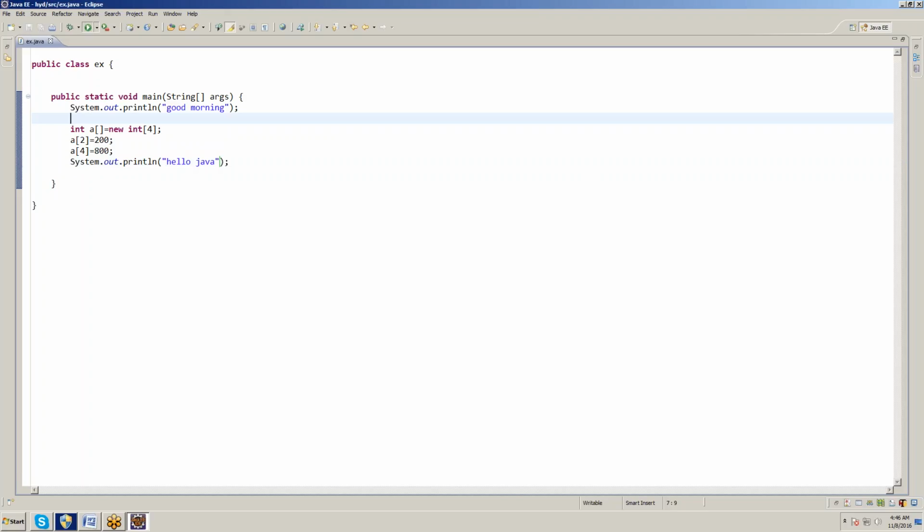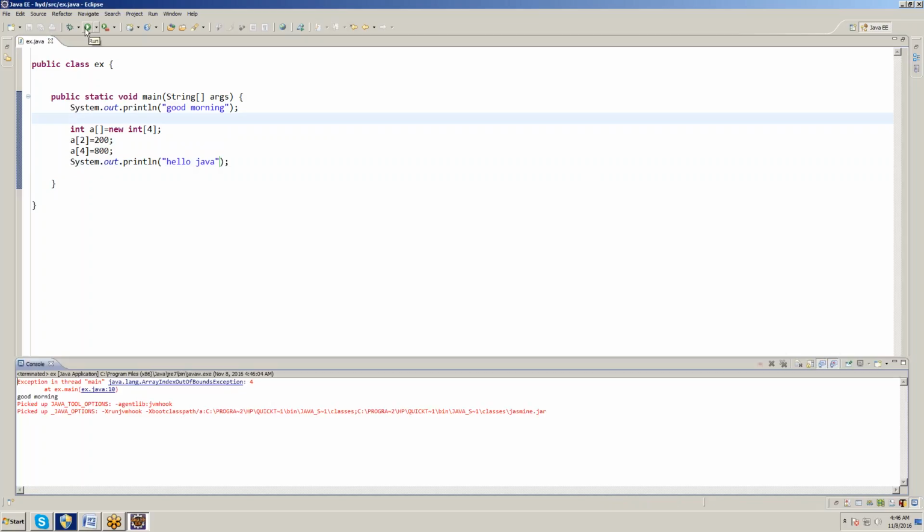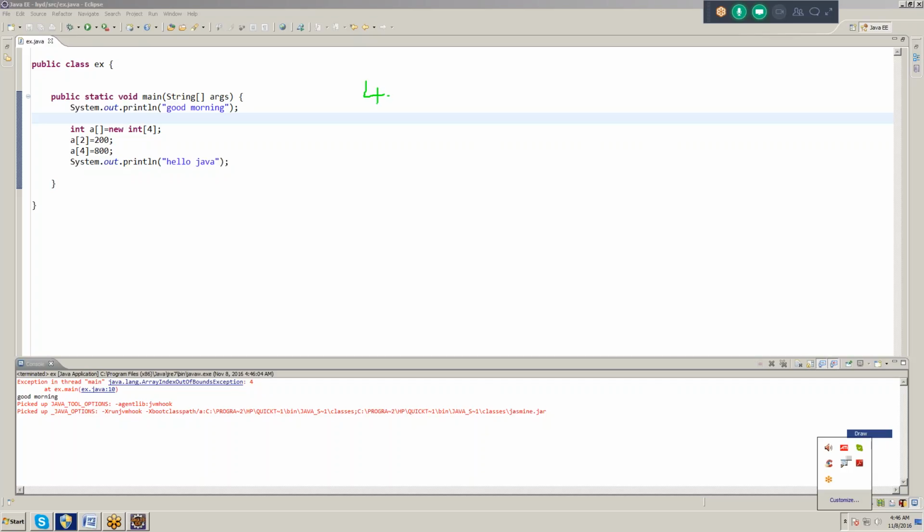Save, click on run. Good morning is showing, but Hello Java is not showing. What is the error? java.lang.ArrayIndexOutOfBoundsException. The size of the array I declared is 4, and the index starts with 0, 1, 2, 3, over. Whenever I write 4, it needs to show an error, but it is not showing an error. So this is an uncaught exception.